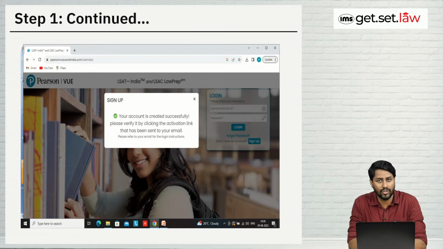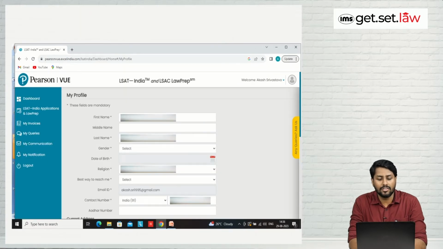So the email address that you have filled during sign up, over there will be one email. You just have to click on that. Once you have done so, this page will be shown to you. Over here, you will see that they're asking for basic details. In basic details, they're asking for the profile filling.